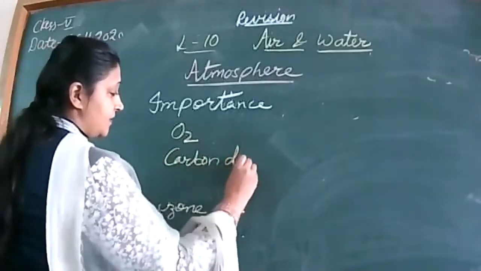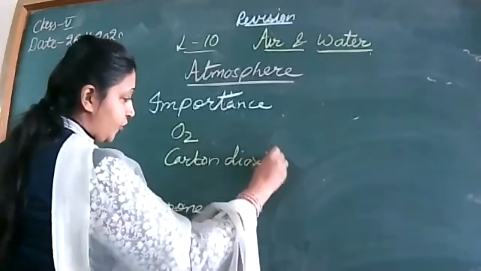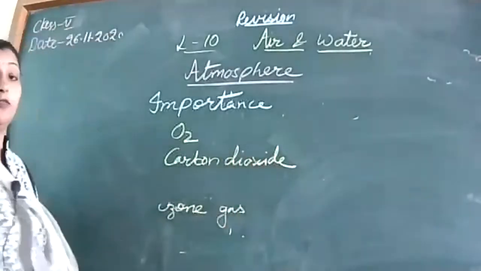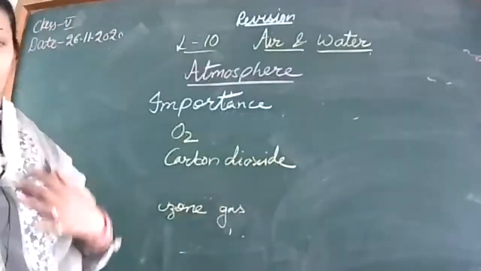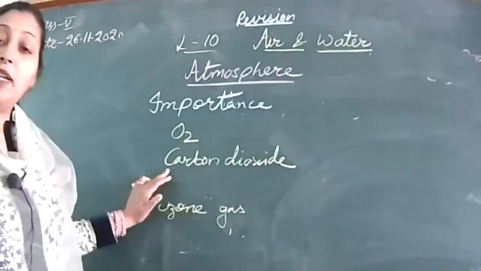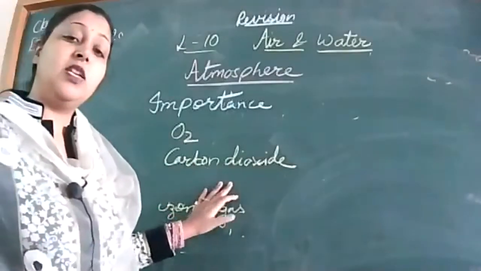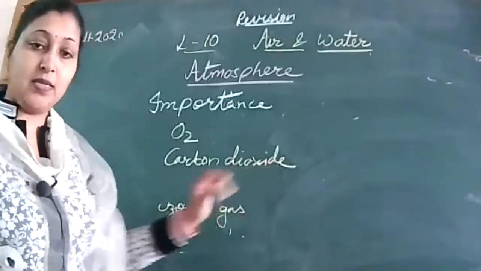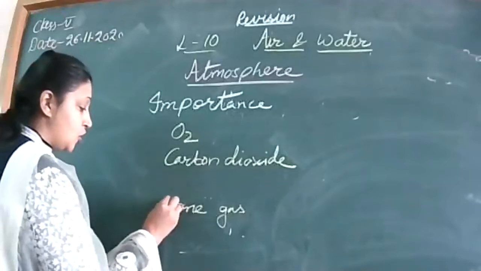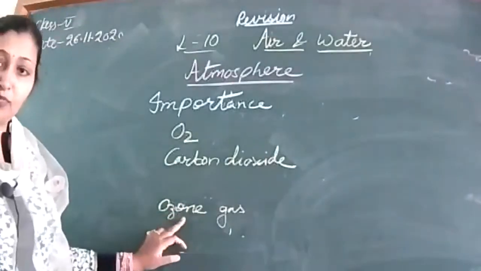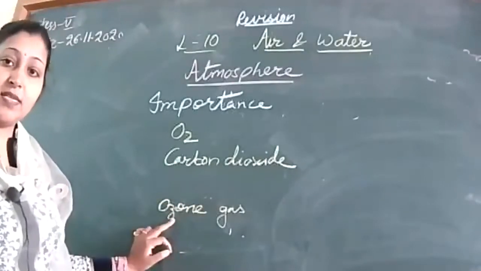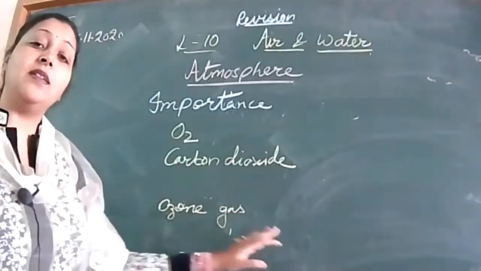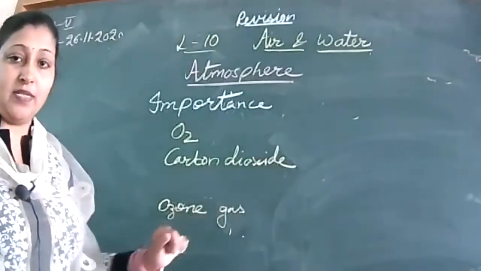Sometimes I'm using the chemical formula. If you are using the chemical formula, be careful. It should be written correctly. Carbon dioxide gas is necessary for photosynthesis. Then ozone gas: our atmosphere contains the ozone gas. It protects us from the harmful UV rays.